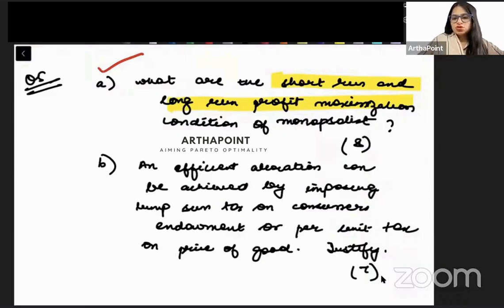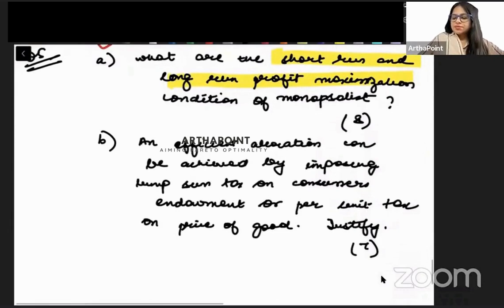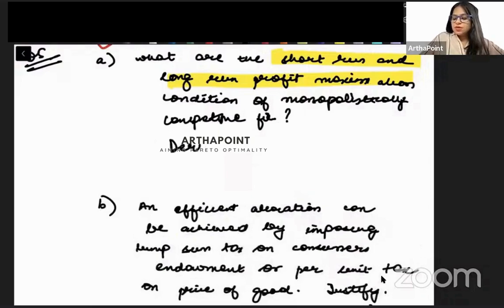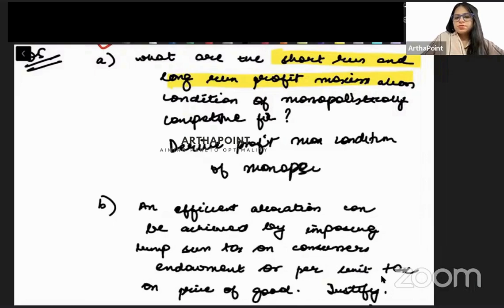Of a monopolist, and, or let me write this, of a monopolistically competitive firm, right? And then here only there is an additional part: derive the profit maximizing condition of monopsony, right? So this is the first part to this question.